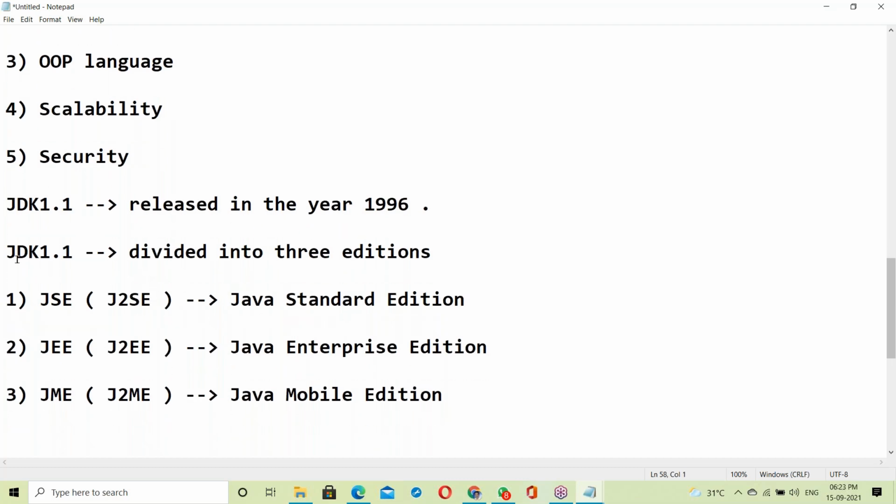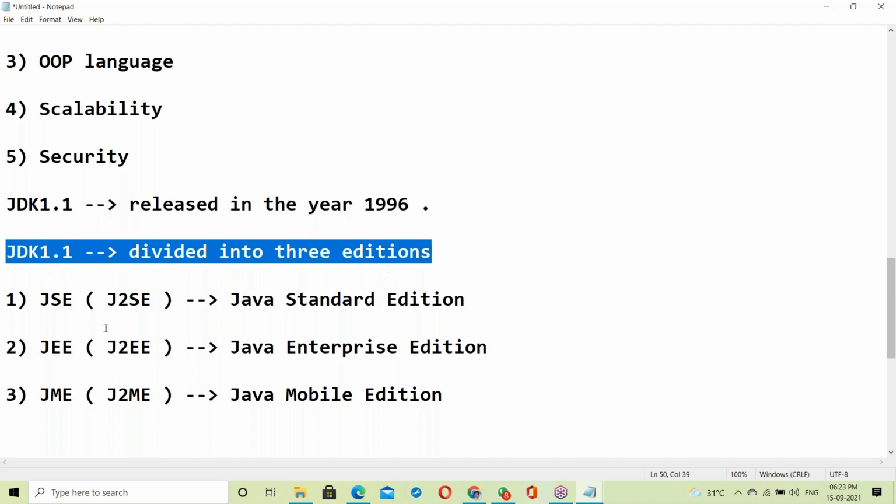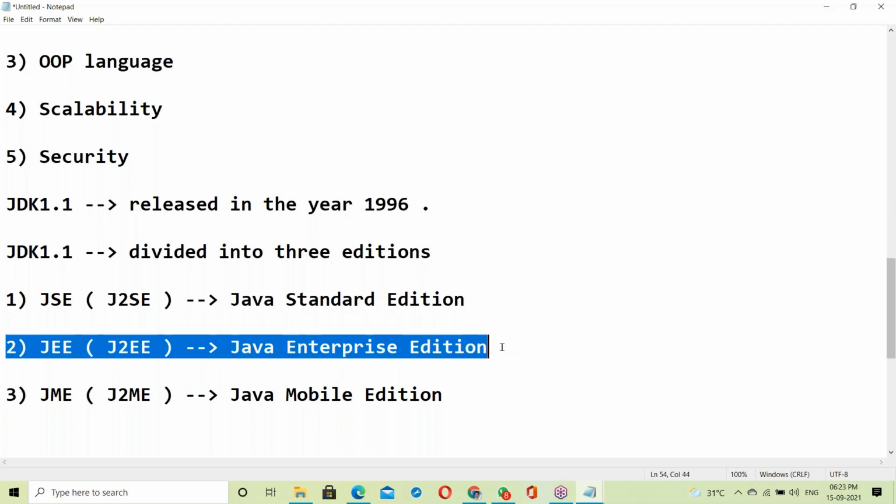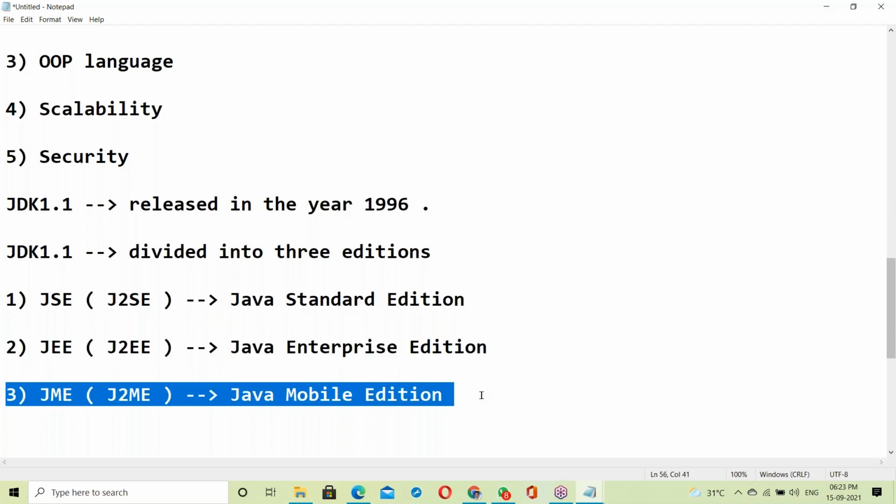So these are the three editions initially. JDK 1.1 divided into three editions: first, Java Standard Edition; second, Java Enterprise Edition; third, Java Mobile Edition.